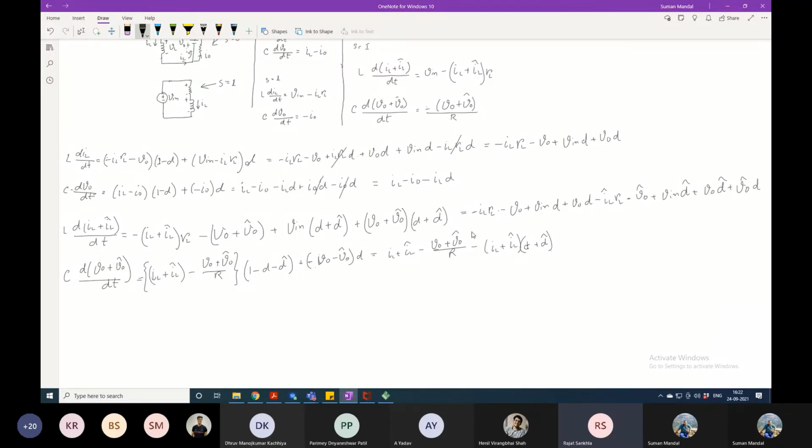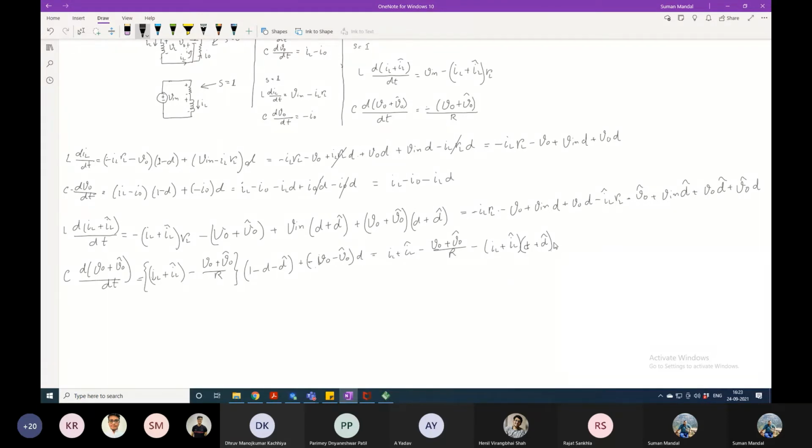No, we don't want double perturbation. Why are we ignoring double perturbation? We are assuming that a very small change happened, and due to that small change, all the changes are very small. This is the assumption. So when two small changes are multiplied with each other, the product will be much smaller than the other parameters. That's why we are ignoring that part.